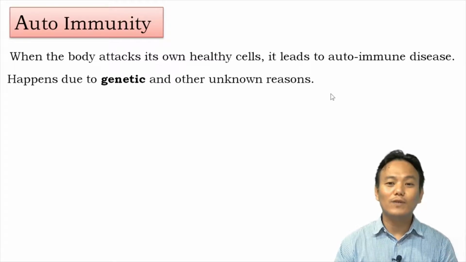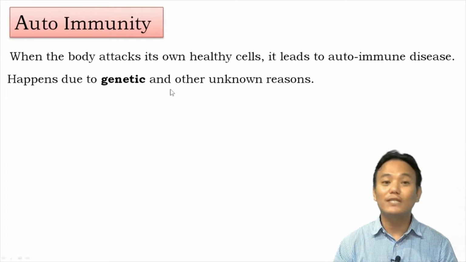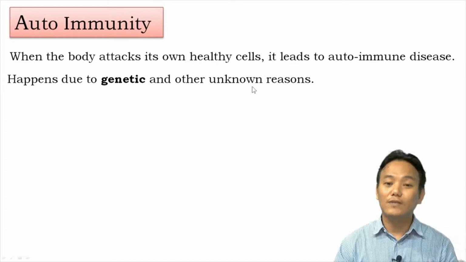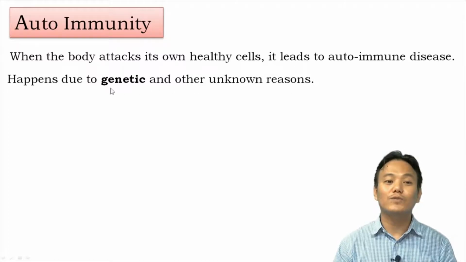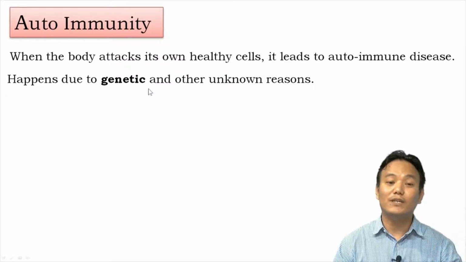Now, what causes our body's immune system to start attacking our own healthy cells? This happens due to genetic reasons, and other reasons are unknown. Genetic reason, because if a person is suffering from an autoimmune disease, he or she can pass the same disease to his or her children. So that is why autoimmunity seems as if it is genetic. It has a genetic basis of inheritance, and other reasons are unknown.